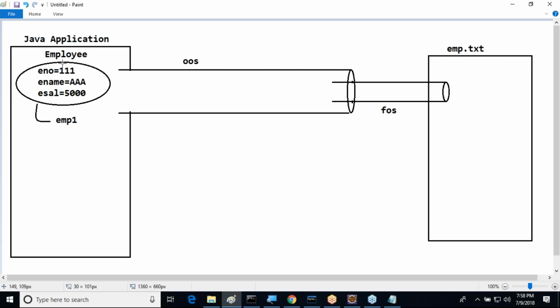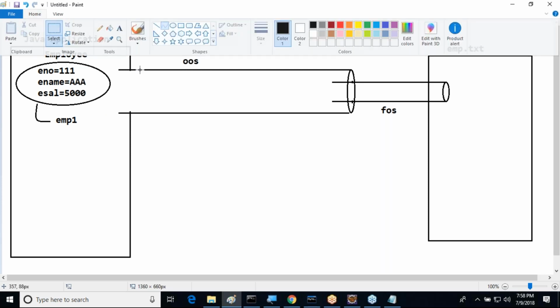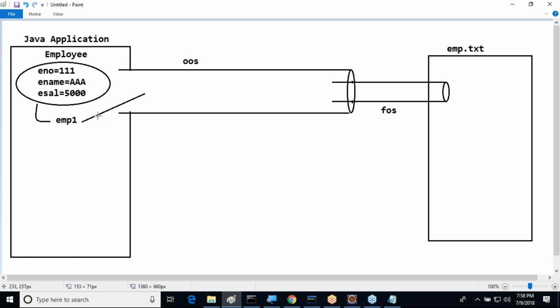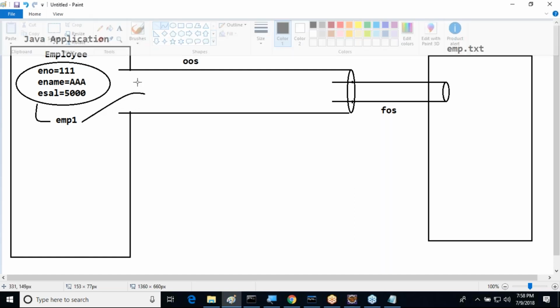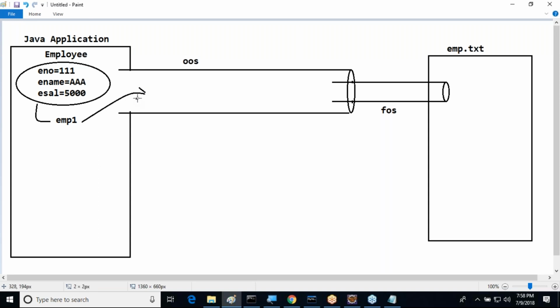Right, sir. I'm going to send this EMP1 to the object output stream. But before writing this object into the output stream, we have to recognize one point. First of all, tell me for which purpose we are writing this employee object to the object output stream? For serialization purpose only, we are writing this employee object to the object output stream.